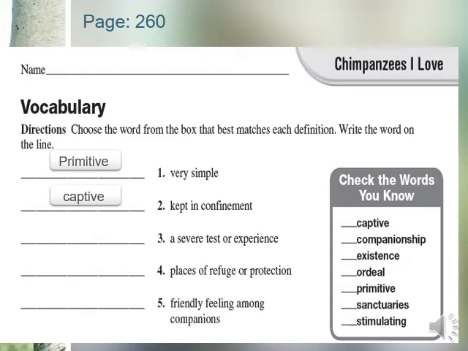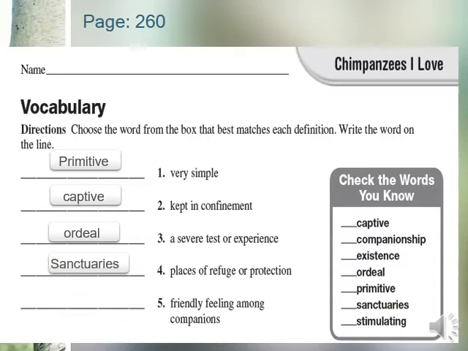And a word that means a severe test or experience, a hard experience, a very cruel thing, which is ordeal. And number 4, places of refuge or protection, safe places. Refuge or protection, they are sanctuaries.